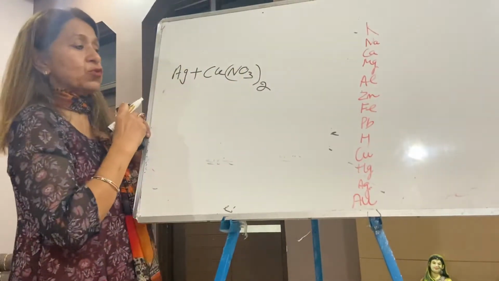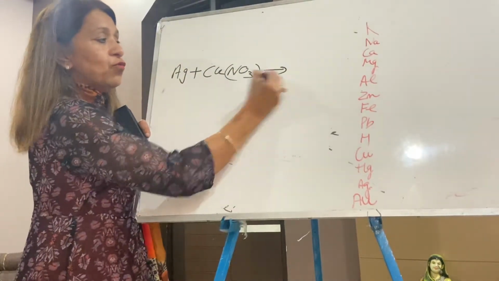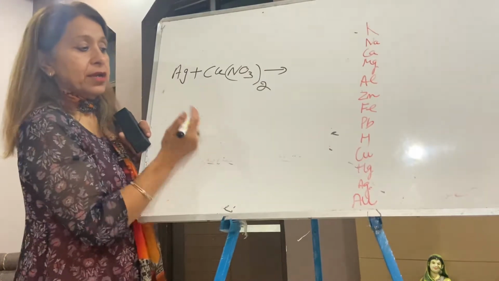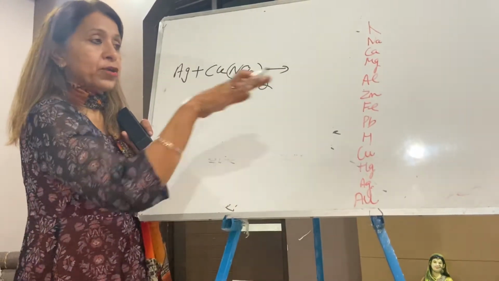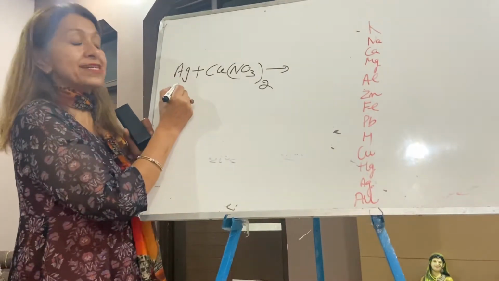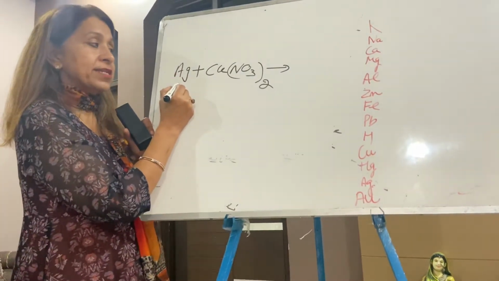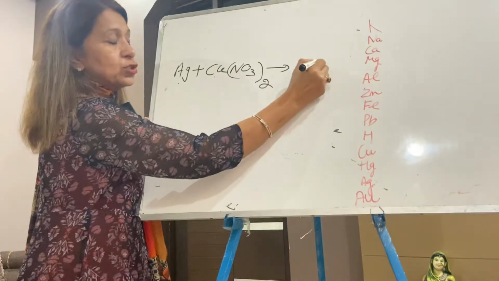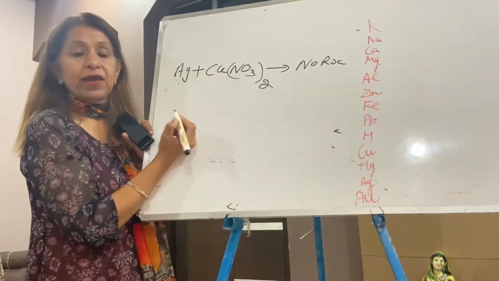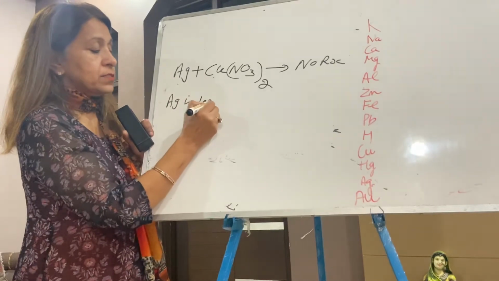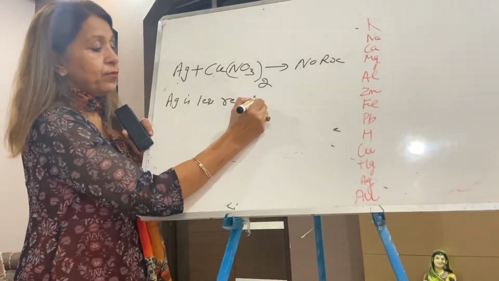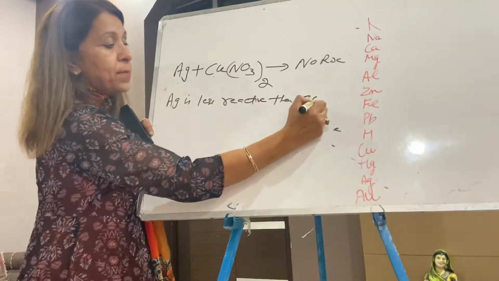This silver plus copper nitrate. The question is, is there any reaction? Now you can see copper is more reactive than silver. Copper is on the top, yes. The silver is less reactive. Silver is less reactive than the copper. You write no reaction. Why? Because silver is less reactive than copper.